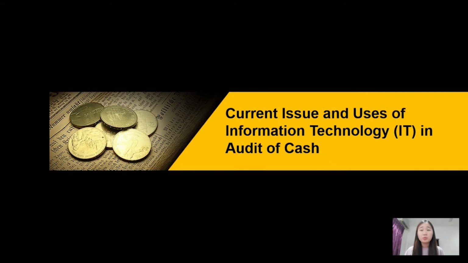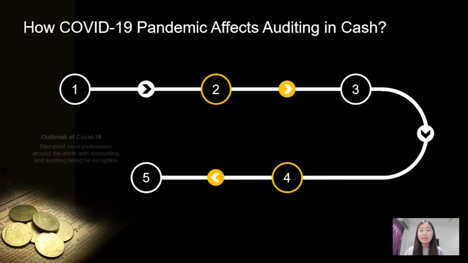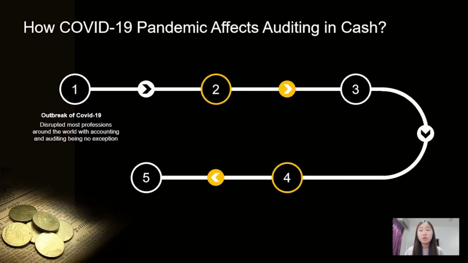Now, I'm going to present about the current issues and uses of information technologies in audit of cash. The outbreak of the COVID-19 pandemic has disrupted most of the professions around the world, with accounting and auditing being no exception. Currently, different levels of movement control order are implemented by the Malaysian government in different areas according to the number of active cases in that location.